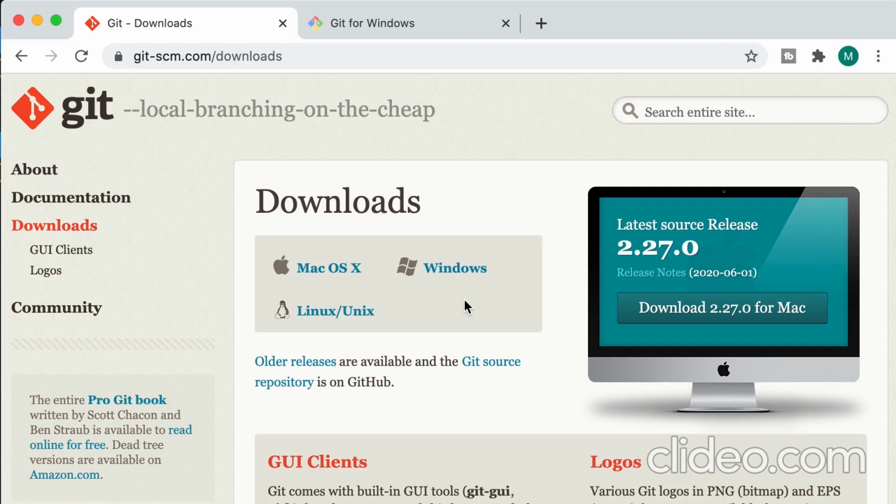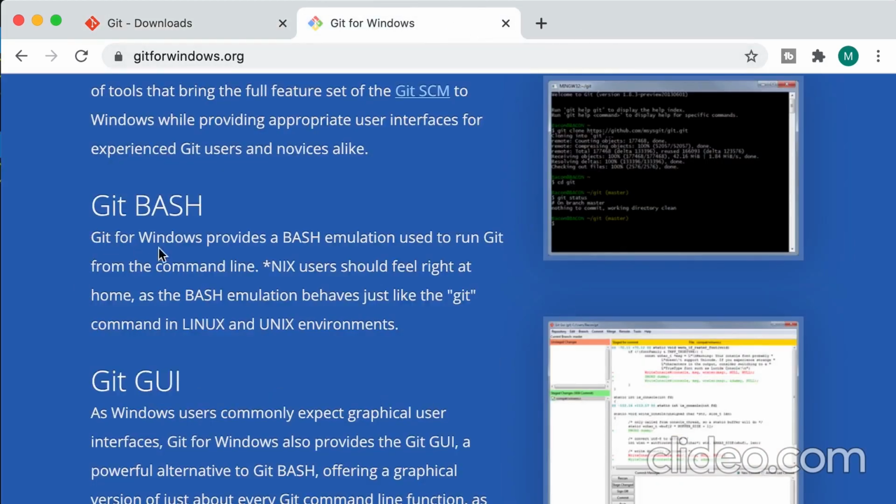Now, if you're on Windows, once you install Git, you're going to get this application called Git Bash, which is short for Bourne Again Shell. This is basically a command prompt window, like this one over here, but it emulates Unix or Linux environments. So throughout this course, I encourage you to use Git Bash instead of the built-in command prompt window, so what you see on the screen looks closer to what I'm going to show you in this course. So go ahead and install Git. In the next lesson, I'm going to show you how to customize our Git environment.